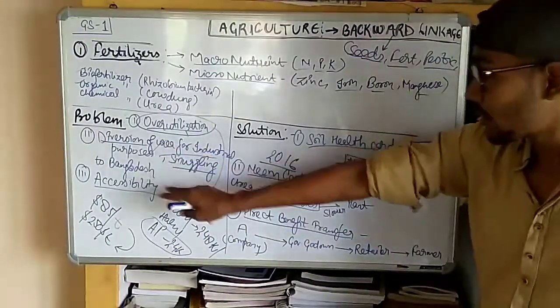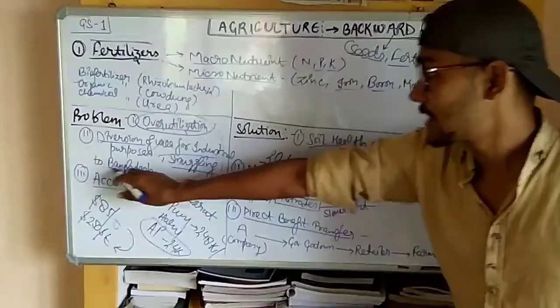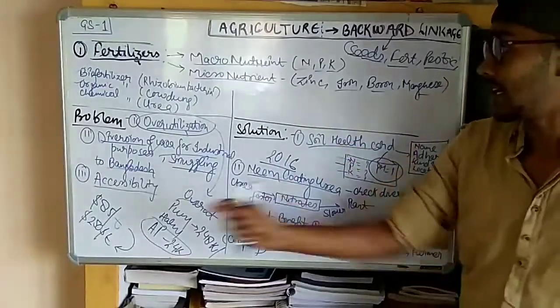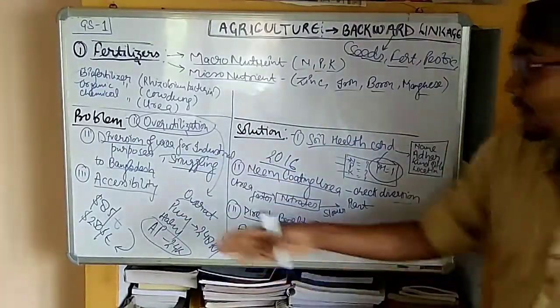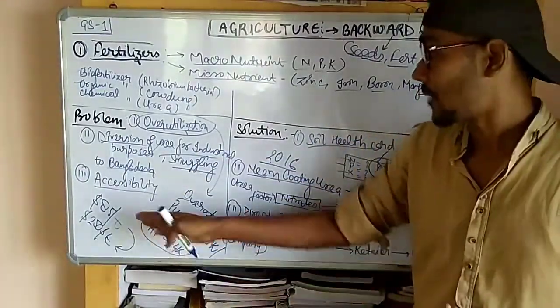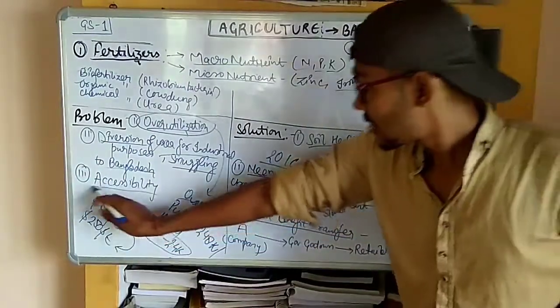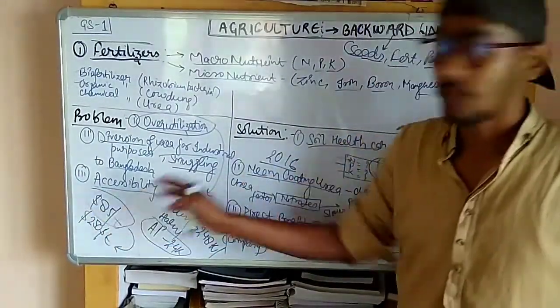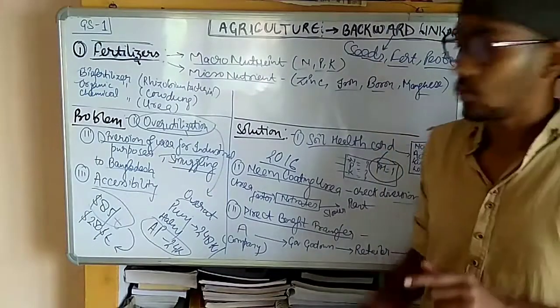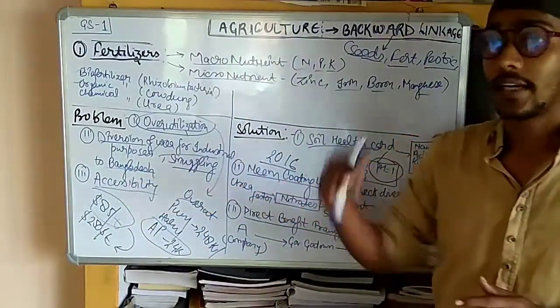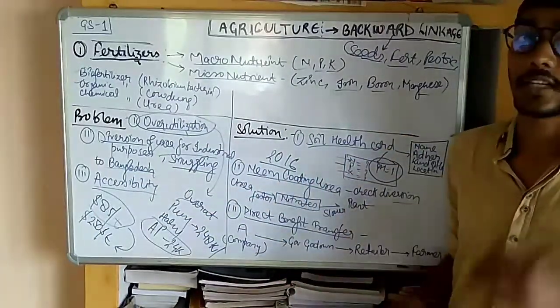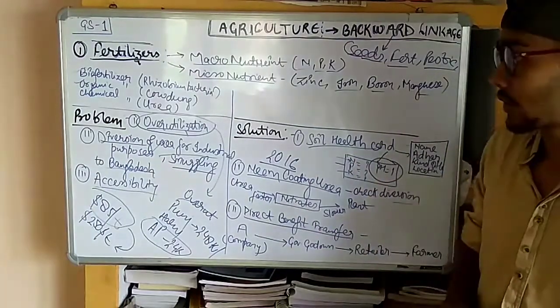And the second problem was the smuggling to Bangladesh. Since we have a very porous boundary, and the government of India provides a very huge subsidy to the farmer in the fertilizer, at this very low cost the smugglers will smuggle it to Bangladesh and sell the fertilizer at a very high cost. So they will make a profit from that.